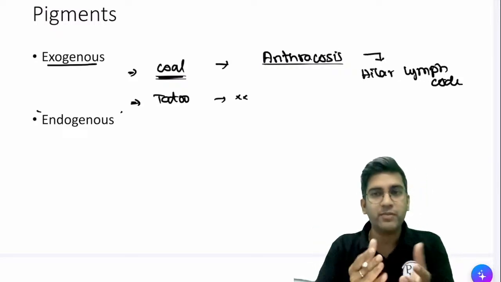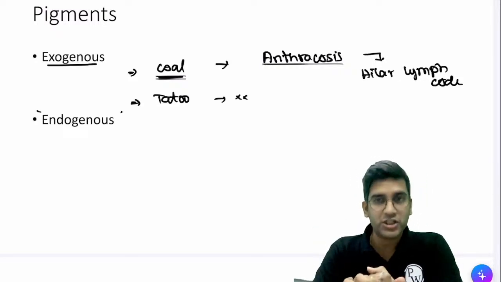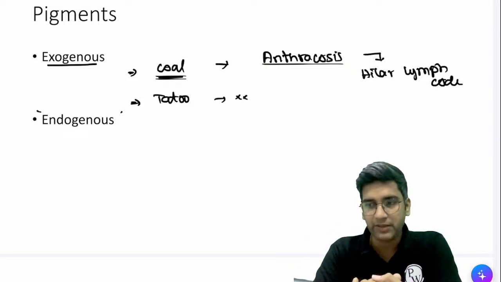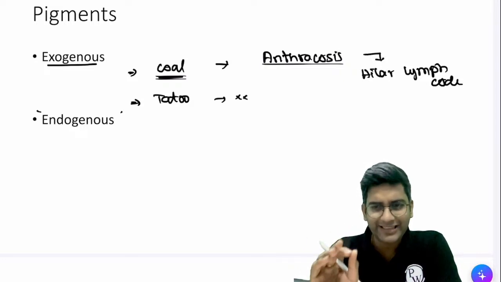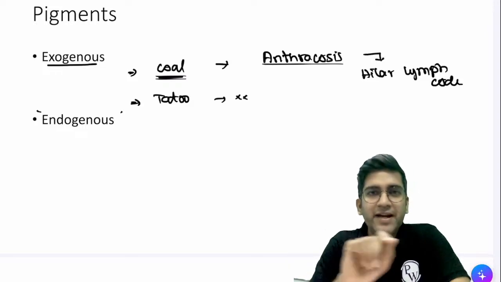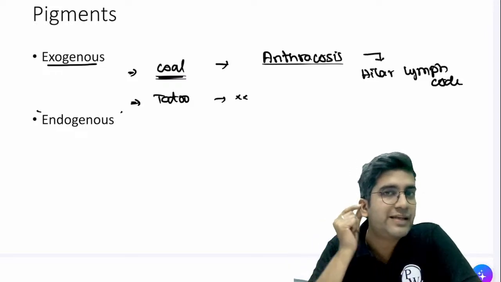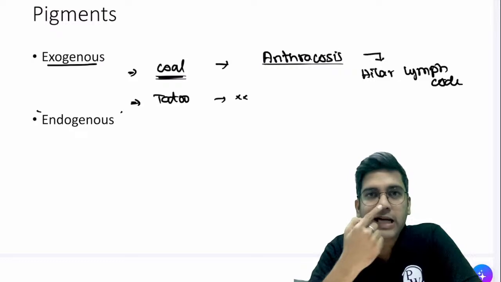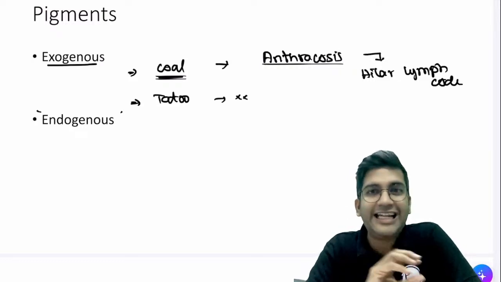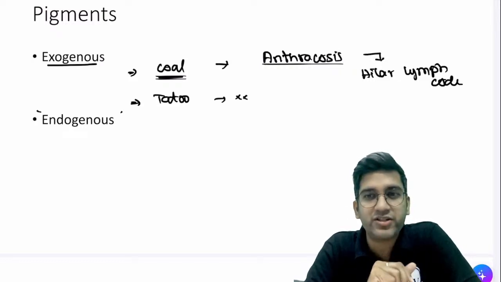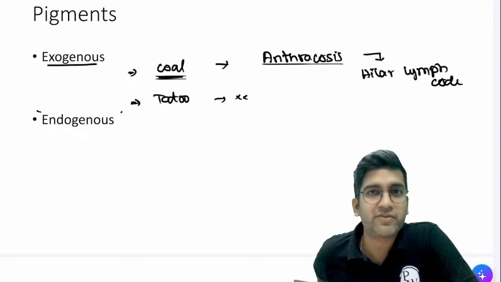Endogenous pigment is what we are much more worried about. There are multiple endogenous pigments, like you guys said, melanin for sure. I'll give you one example. I'm sure you must have read this in your first year of biochemistry. A patient with a black-colored pinna, black-colored nasal cartilage, black or brownish-colored intervertebral disc. Which disease is that? It's one of the metabolic pathway problems.